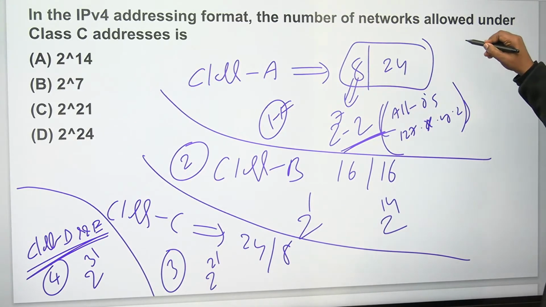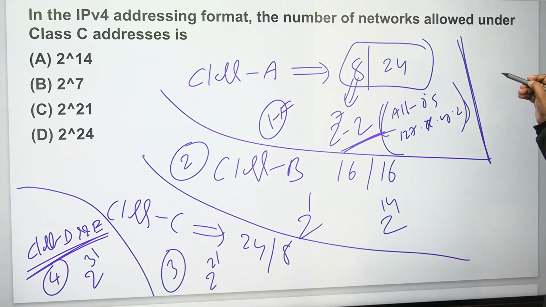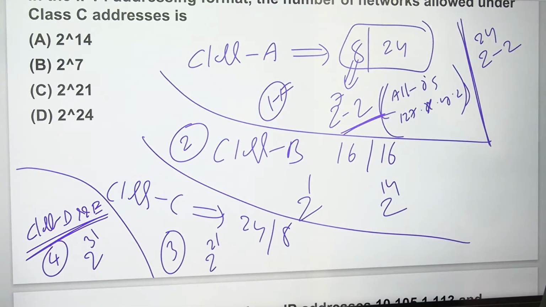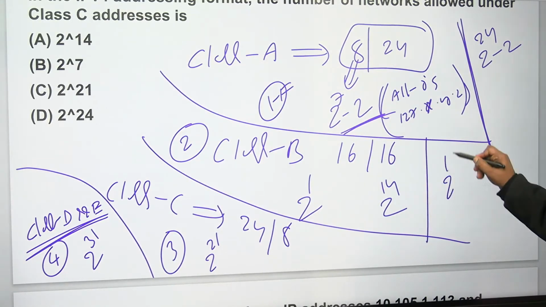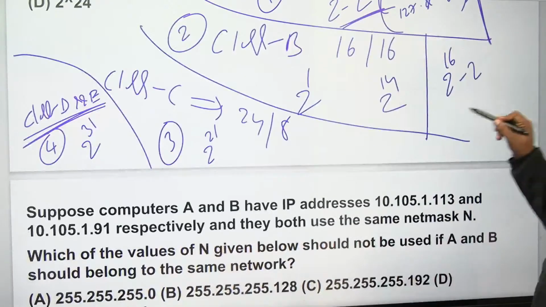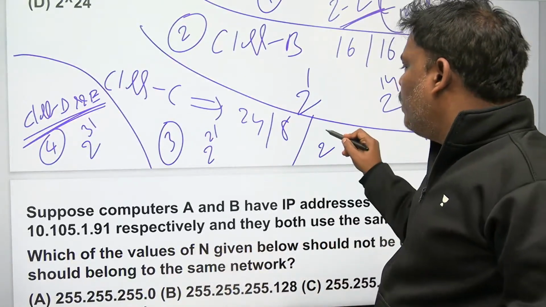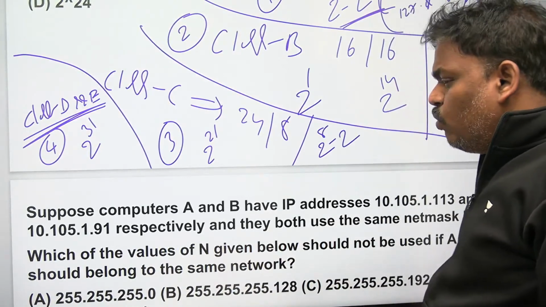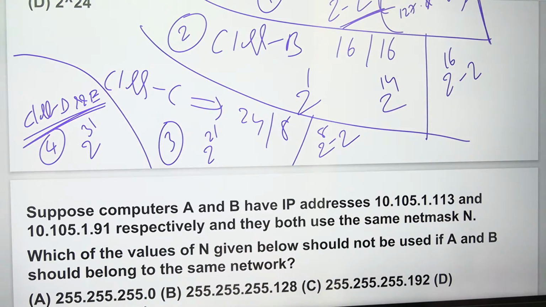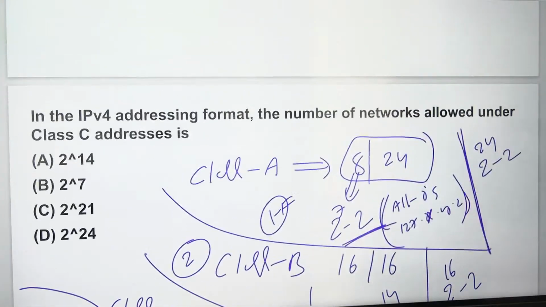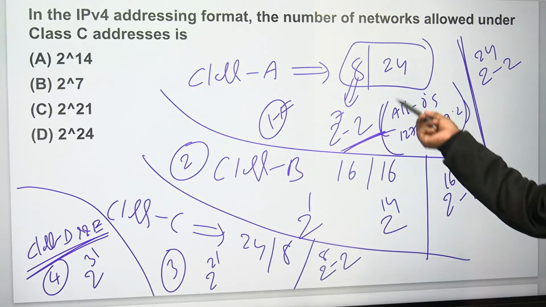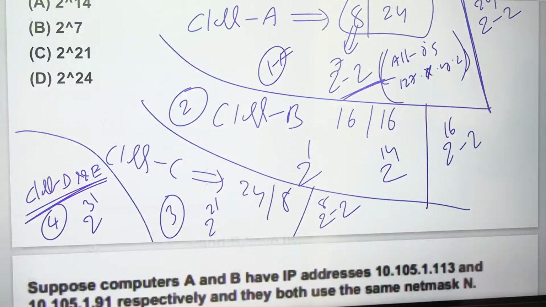If you see one class A network, the total IP addresses possible is 2 power 24, but hosts are minus 2. Class A, one network, 2 power 24 minus 2 hosts possible. Here 2 power 16 minus 2, and 2 power 8 minus 2. For hosts, everywhere do minus 2. I hope I revised it. If anyone has any confusion, check one time. Now let's go to the next problem.